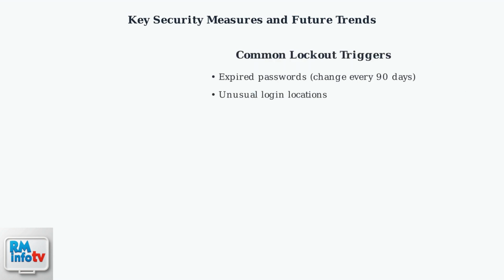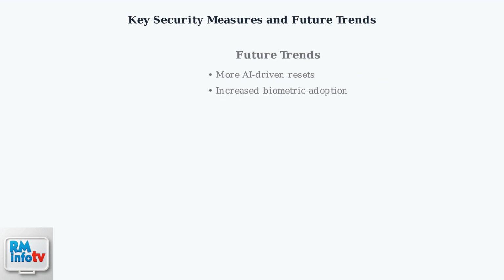Common lockout triggers include expired passwords, which must be changed every 90 days, and unusual login locations. Looking ahead, expect more AI-driven resets and biometric adoption.